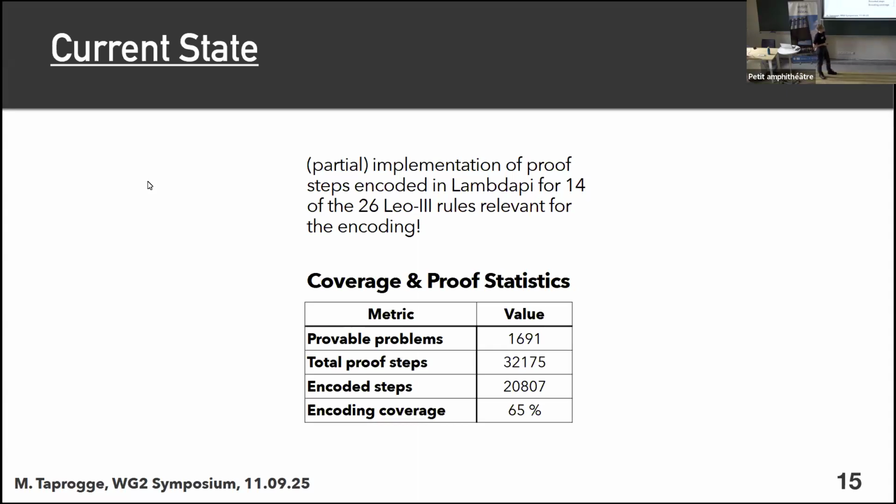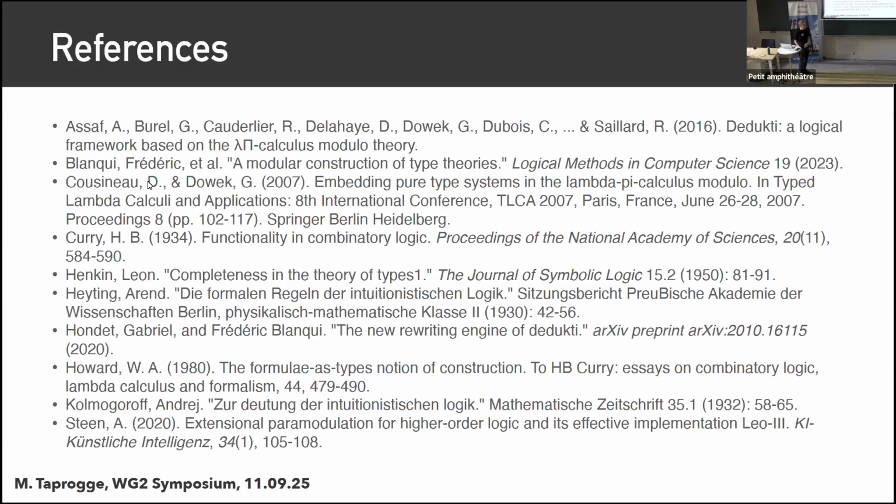So yes, for the future work, of course, the first goal is going to be to bring this number up to 100%. And then building on this, we're going to further extend our implementation. So far, we are only handling monomorphic cases, but as you have seen, or maybe you remember from the first slides, Leo-III actually also handles rank-1 polymorphism. And then some future work would also be to maybe revisit the encodings that we already have and optimize for some more efficient strategies in some cases. In case anyone also has any questions about references, I have a full slide with things for you to read right here.